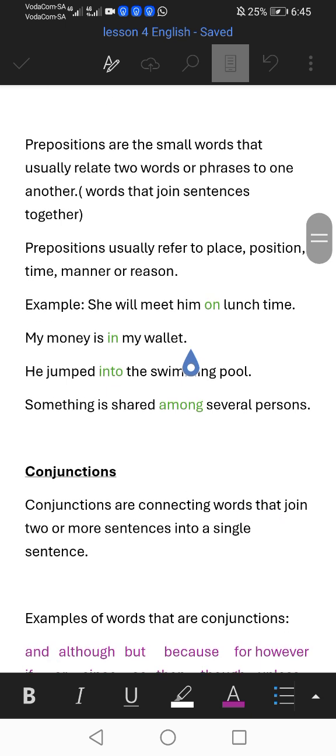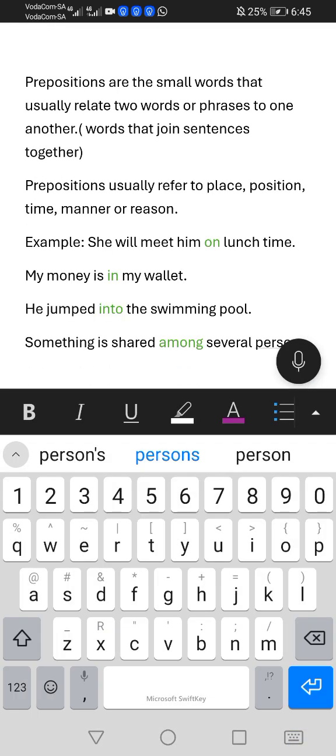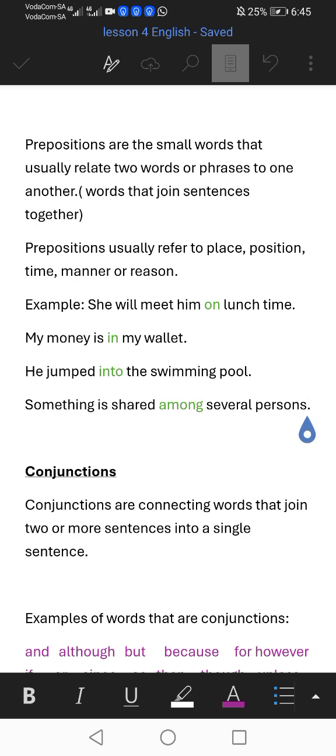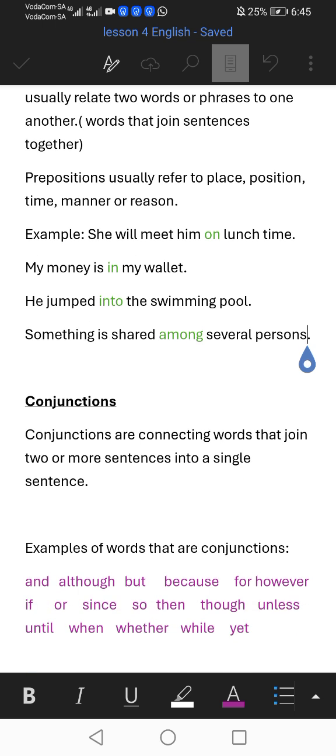Another example: he jumped into the swimming pool. Into is our preposition. Into is in green, and into connects the two parts. It relates he jumped and into what? The swimming pool. Into is the preposition.